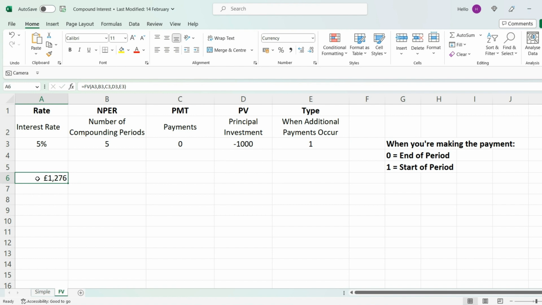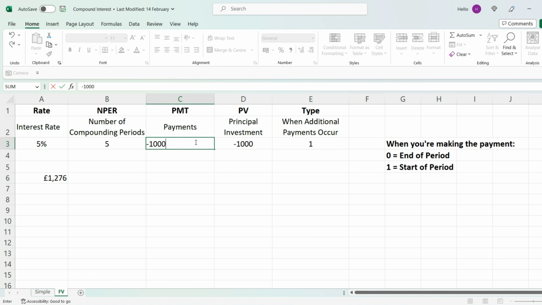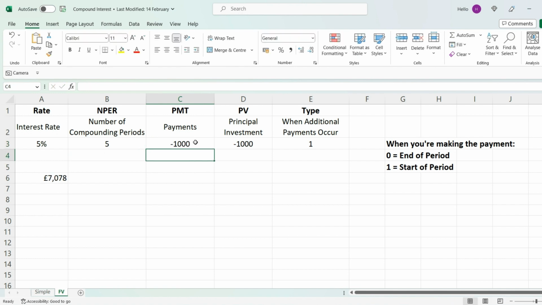But now actually you can play around with this formula. If you wanted to change this to, let's say, 10 years, then you can see by how much your money will compound. Or there's another interesting thing you can do. Let's say you made regular investments into your savings account. Let's say you invested £1,000 every year over the 5 years. Then you can simply put minus and 1,000. And then you can see over 5 years, based on regular payments of 1,000, in addition to your principal investment, you would end up with just over £7,000.